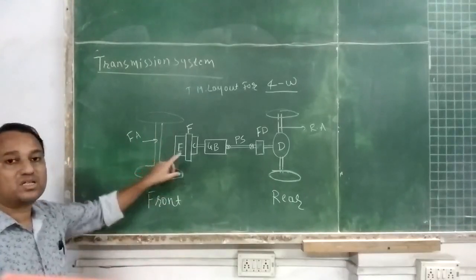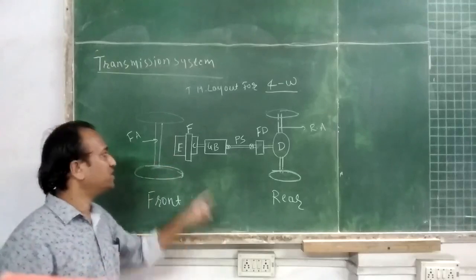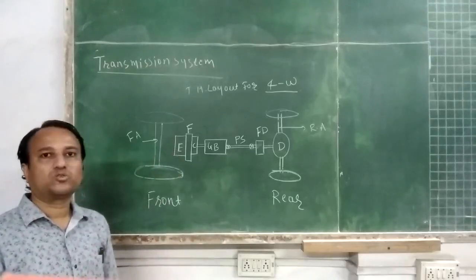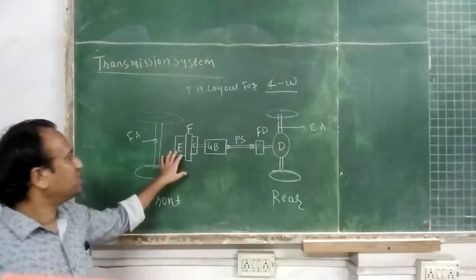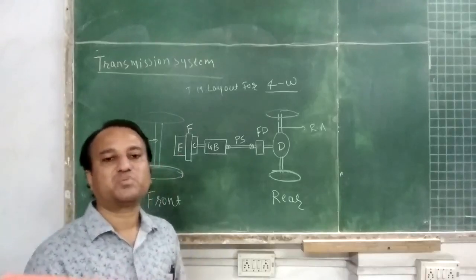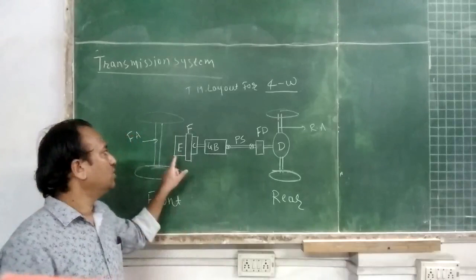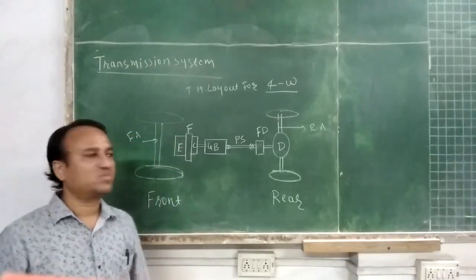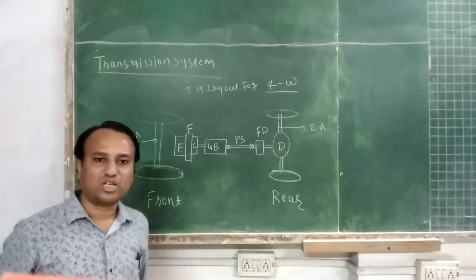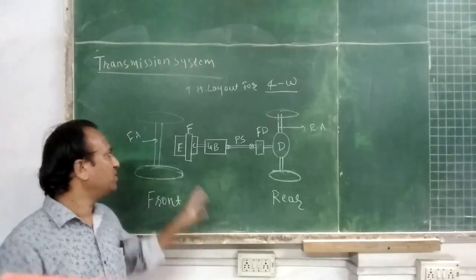So the first component of the transmission system is the engine. Students, one separate subject you already studied in 5th semester, that is internal combustion engine. As per our syllabus, internal combustion engine is not included. You are already familiar.